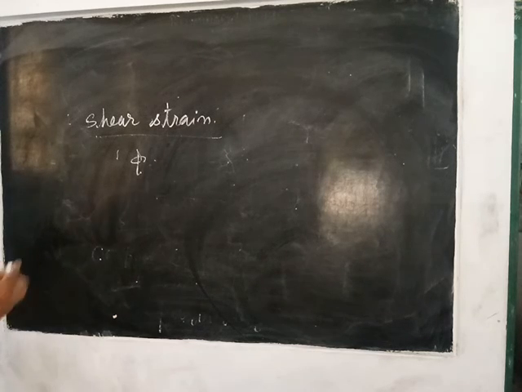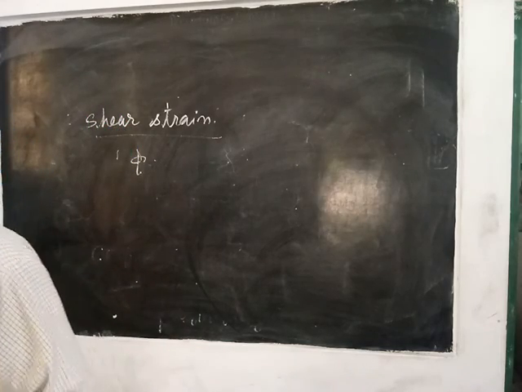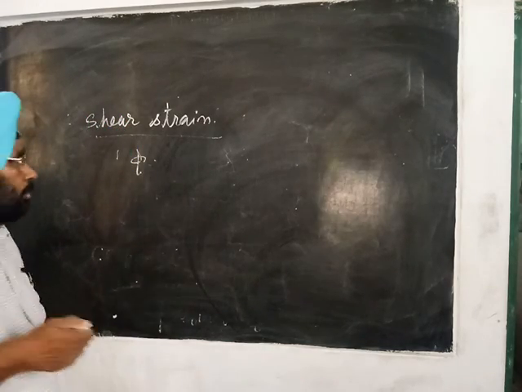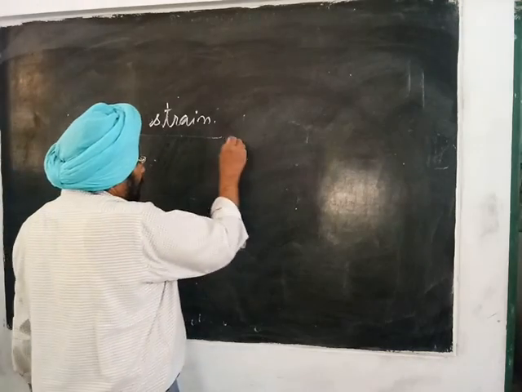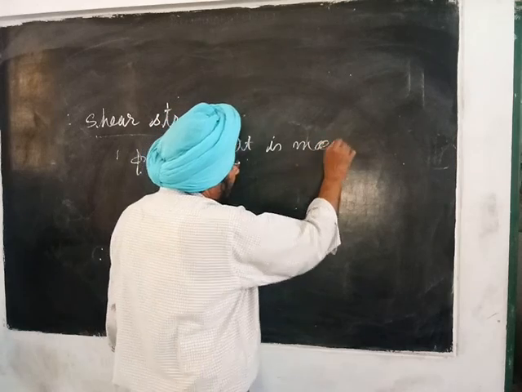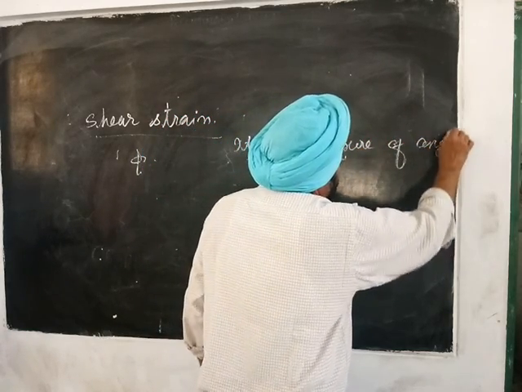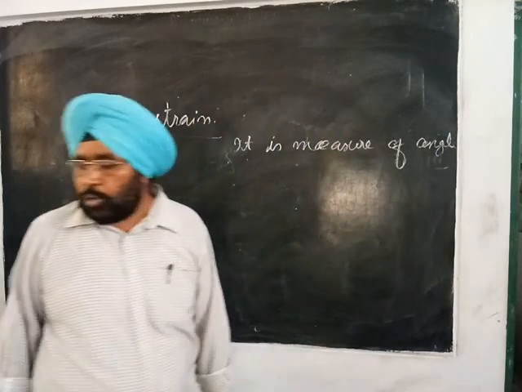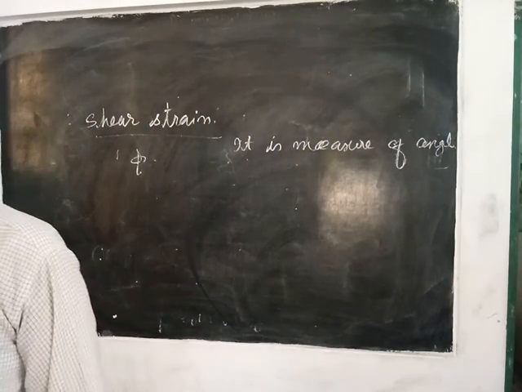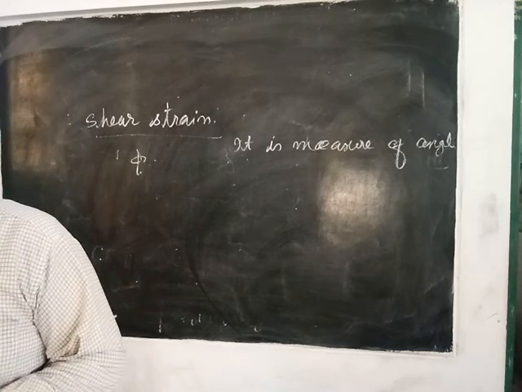Shear strain is a measure of the angle through which a body is distorted under the action of shear force.